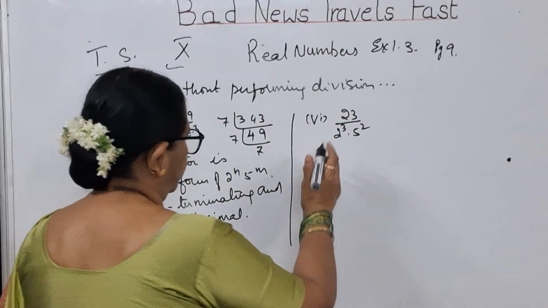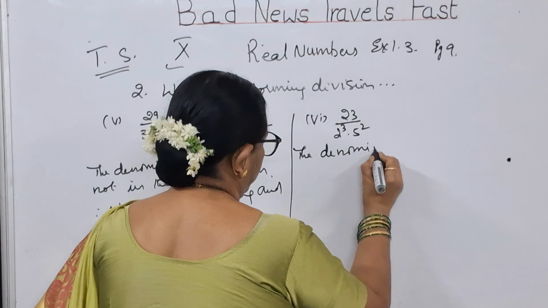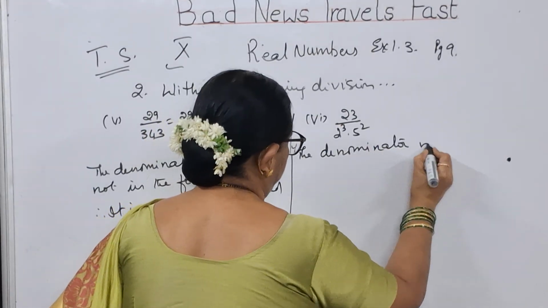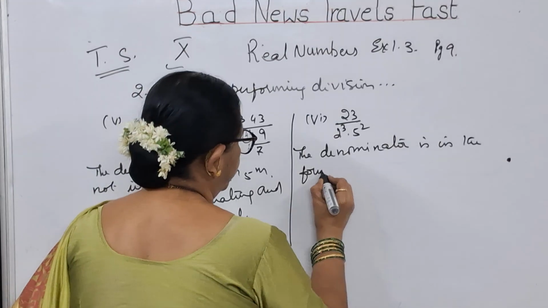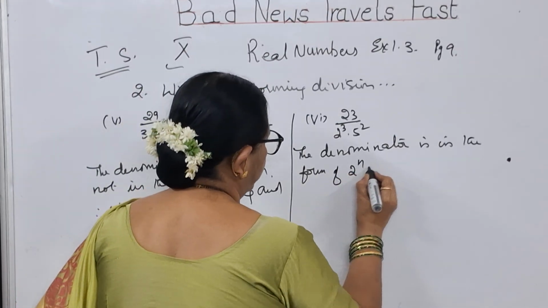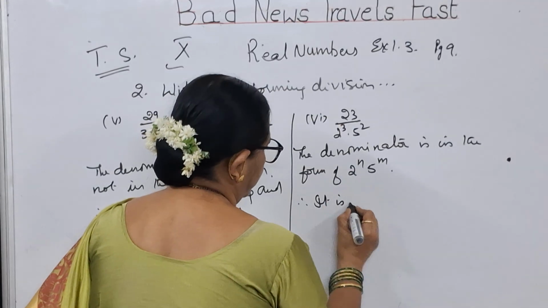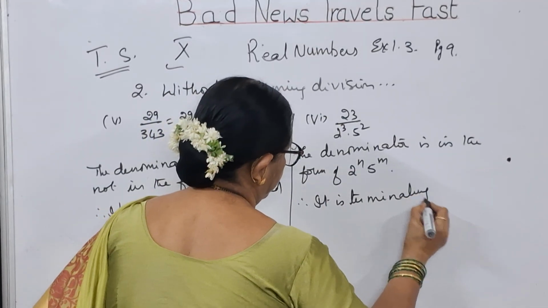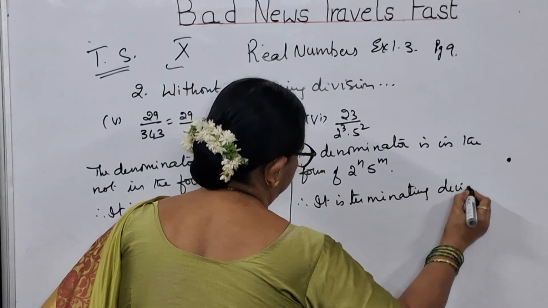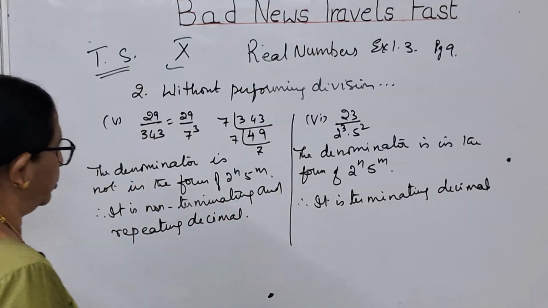So the denominator is in the form of 2 to the power of n, 5 to the power of m. Therefore, it is a terminating decimal. So this is the answer for the sixth problem, children.